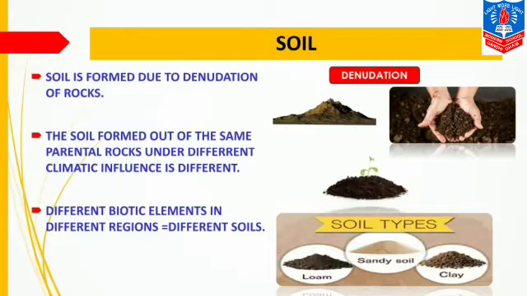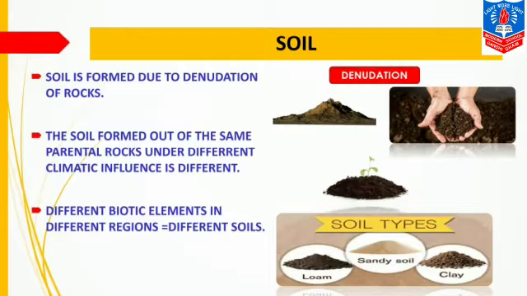The next point is that soil formed out of the same parental rocks under different climatic influence is different. Now each and every place has a different climate. The climatic condition of each and every place is different. So the pressure which is experienced by rocks is different at different places.